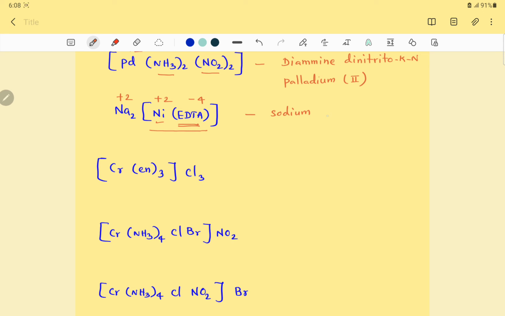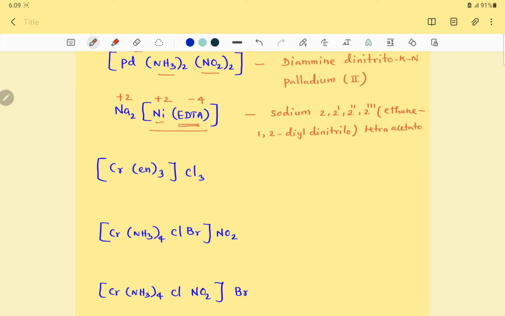The ligand is EDTA, which is called 2,2',2'',2'''-(ethane-1,2-diyldinitrilo)tetraacetato. So that is the complete name of EDTA: 2, dash, double dash, triple dash, ethane-1,2-diyldinitrilo tetraacetate.